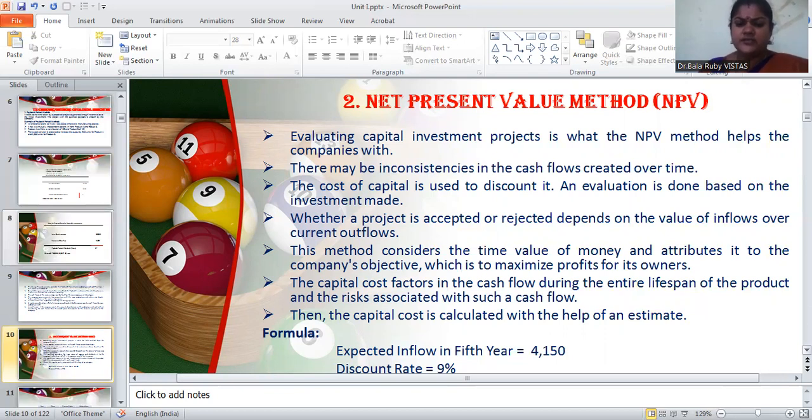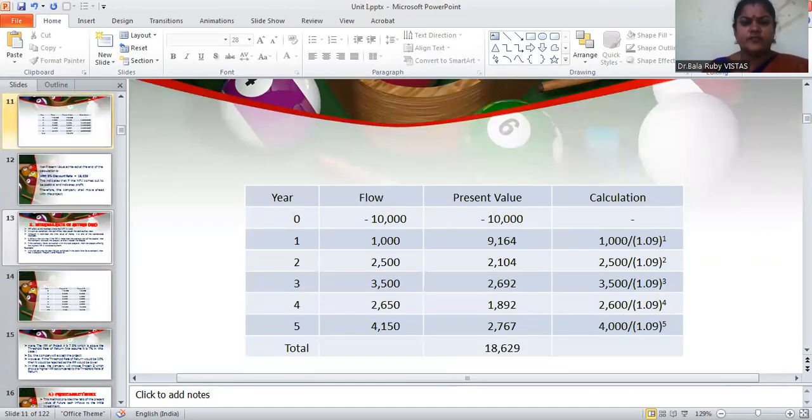The capital cost factors in the cash flow during the entire lifespan of the project, as well as the risk associated with such a cash flow. Therefore, the capital cost is calculated with the help of an estimate. For example, the expected inflow in the fifth year is 4,150. The discount rate is 9%.